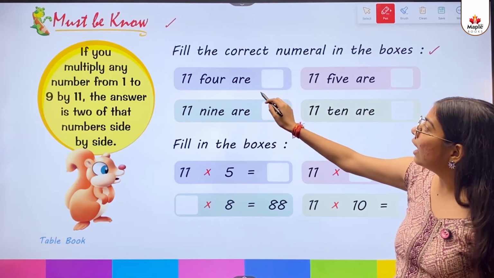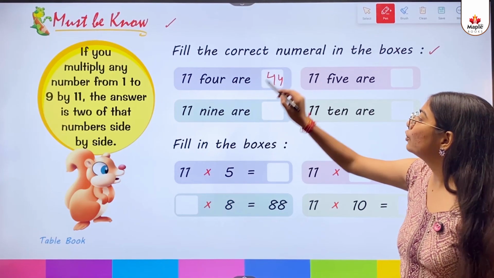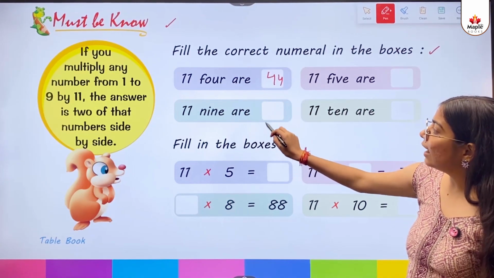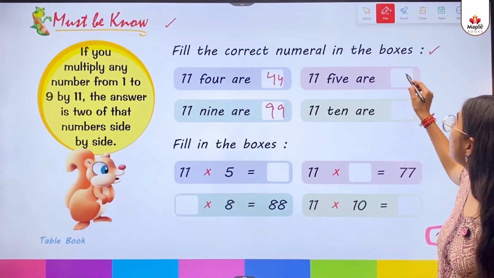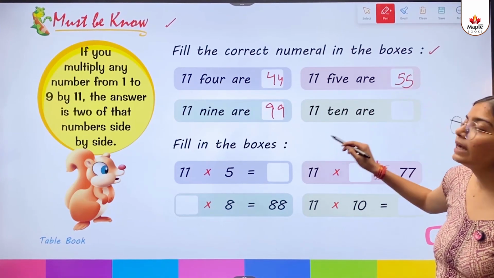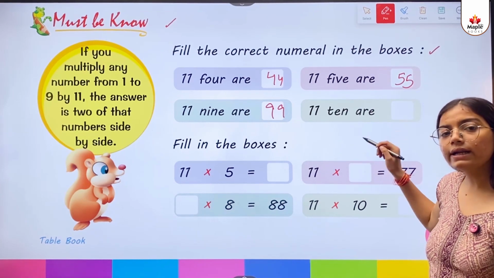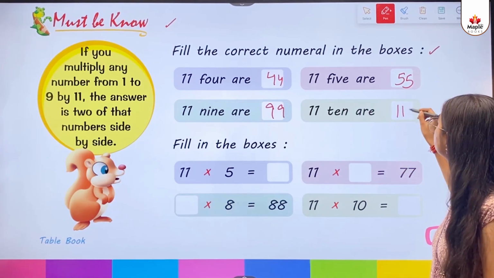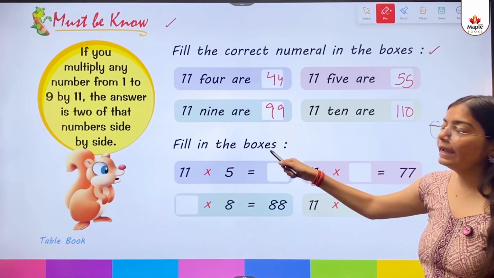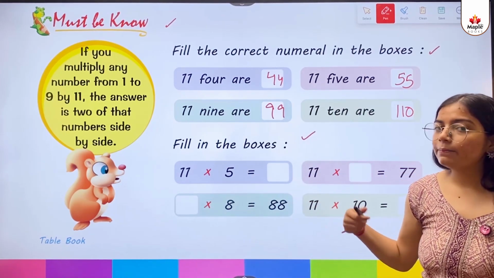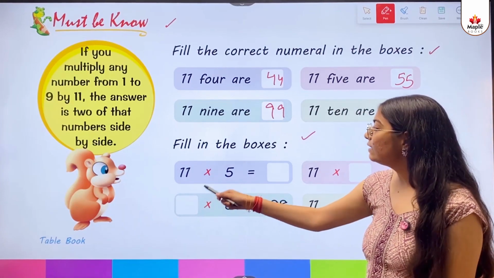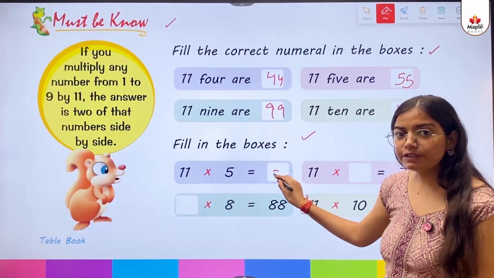11 4s are 44. 11 9s are 99. 11 5s are 55. 11 10s are 110. Fill in the boxes. So kids, we need to fill the blank boxes. 11 5s are 55.